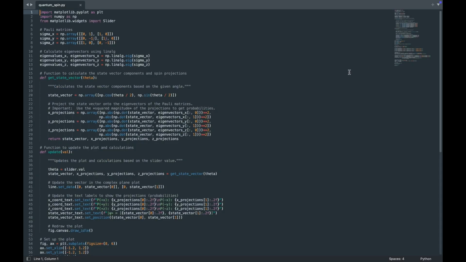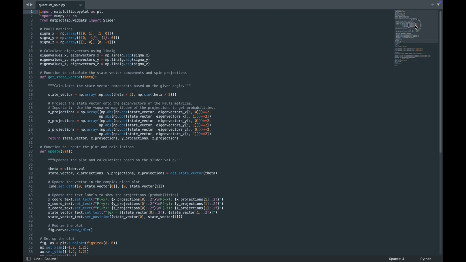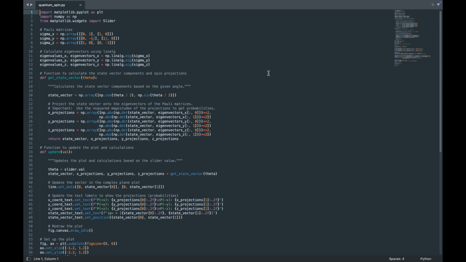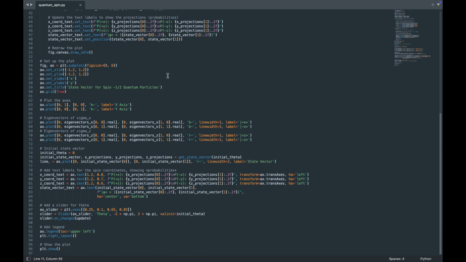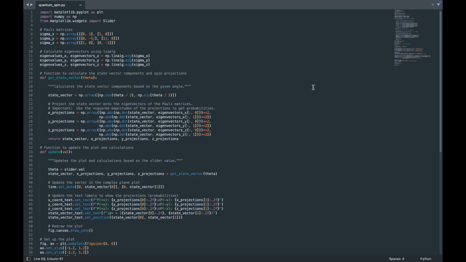Here I'm showing my scripts to visualize the certainty of quantum spin. First, the code includes the 3 Pauli matrices that we have learned earlier. Then I use NumPy to get their eigenvectors. As you can see here, I've got a slider for the angle between the state vector and the x-axis. Since the state vector's length should always be 1 because of the probability conservation law, it should be possible to calculate its column vector based on the angle. Then the code below can project the state vector onto the eigenvectors of the Pauli matrices.